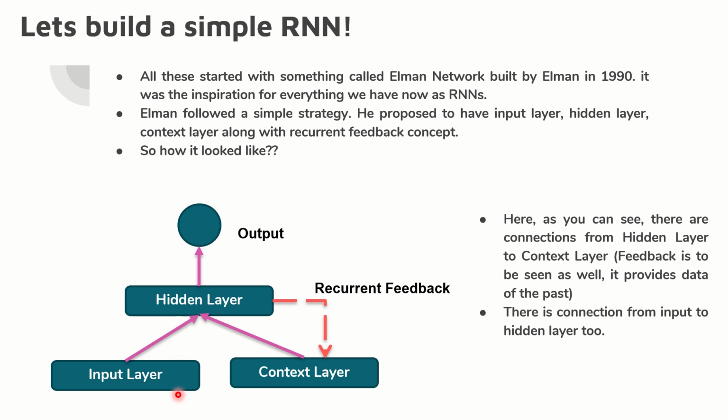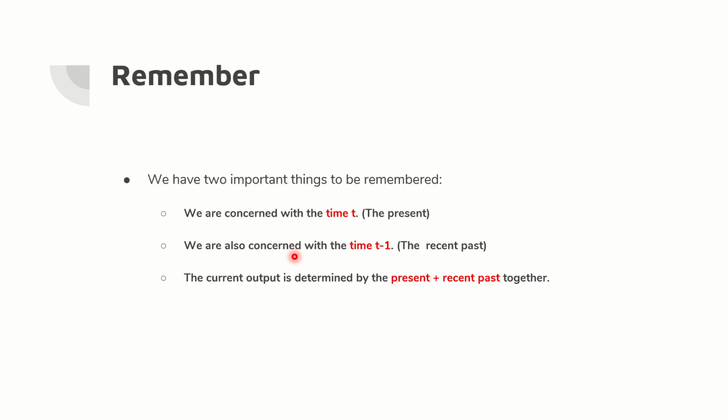You can see the connections from the input layer to the hidden layer as well. This is what stays as the fundamental point for all the evolution that has happened in RNN. We are going to learn all those, and remember the term Elman RNN. This is the first Elman network that led the path to the rest of the evolutions and innovations in this area.